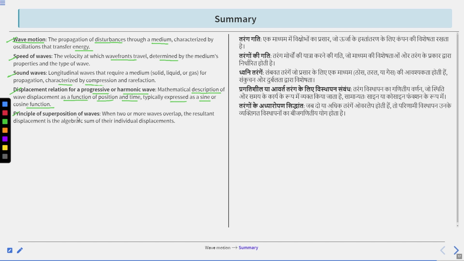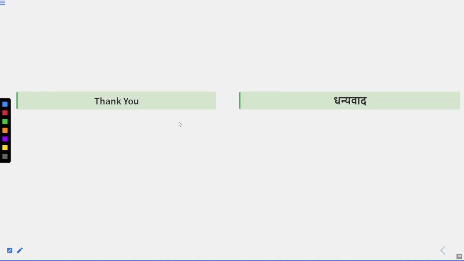Last, the principle of superposition of waves. When two or more waves overlap, the resultant displacement is the algebraic sum of their individual displacements. Clear? This is the principle of superposition of waves. Means when two or more waves overlap, the resultant displacement is the algebraic sum of their individual displacements. Clear? Thank you.